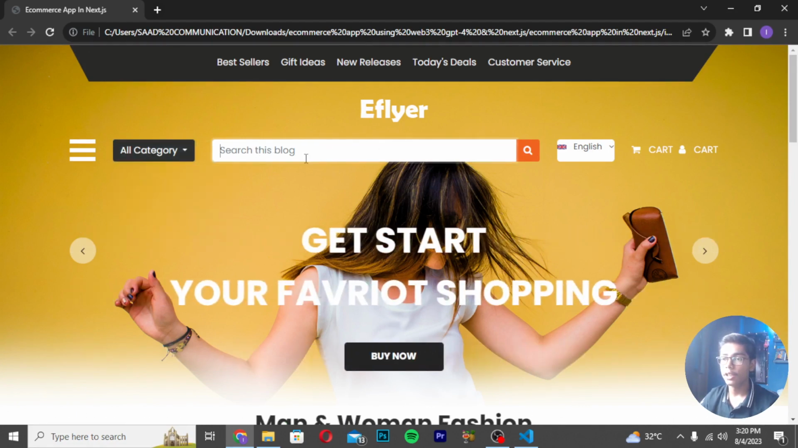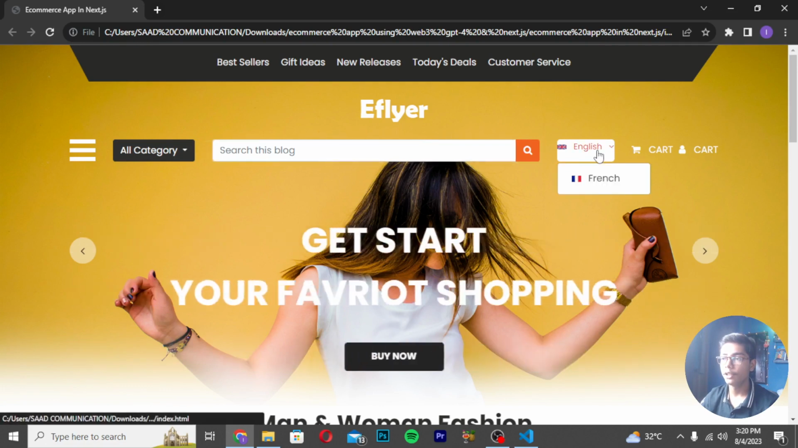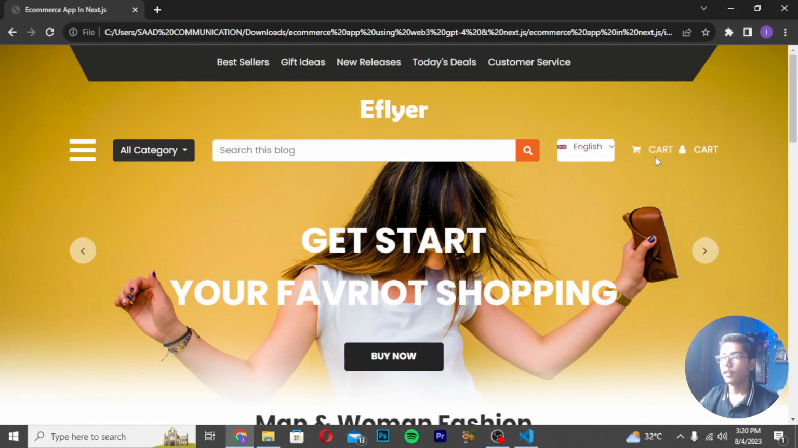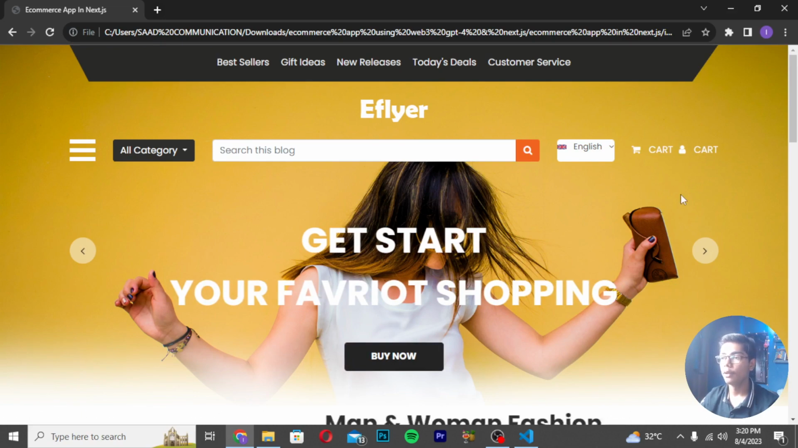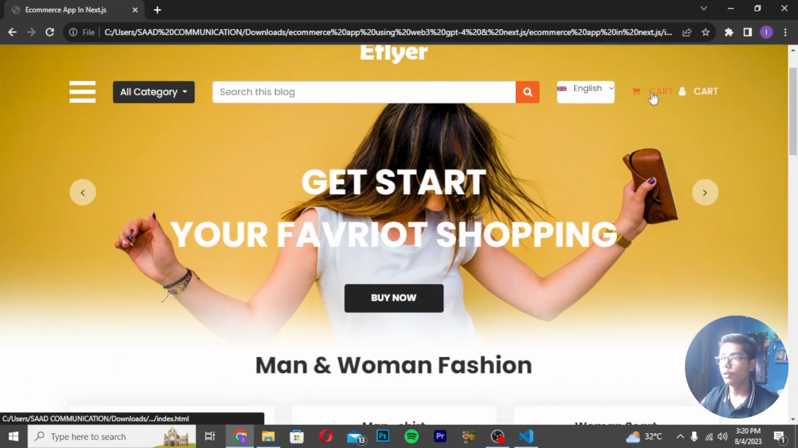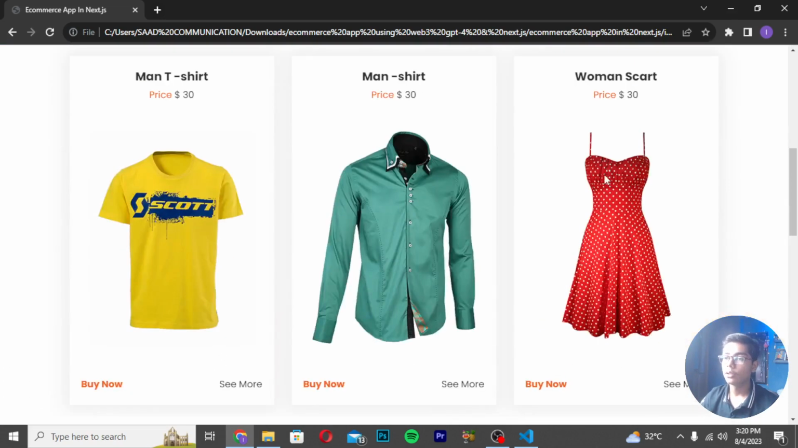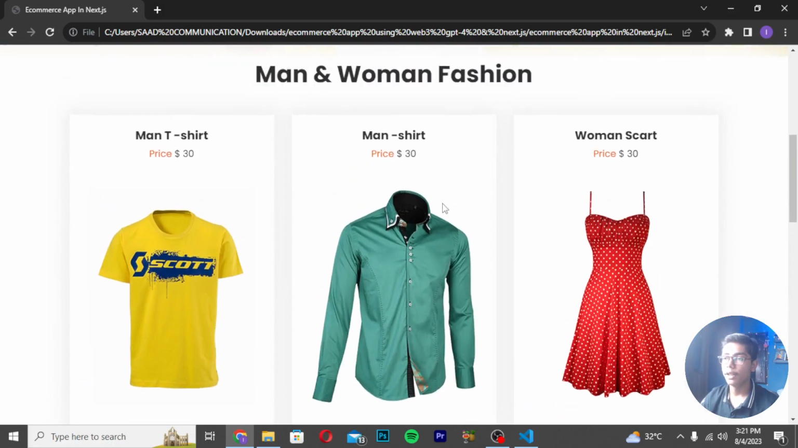Then you can just search anything here through the search box. This is the language change option. You can change English to French, or French to English, like that. Then here we are also getting the cart and the user option. You can just select any one of them. If you want to log in, you can select the user one, and if you want to add something in your cart, you can just add it by pressing this buy now button, or you can just directly press it. So this was the thing.